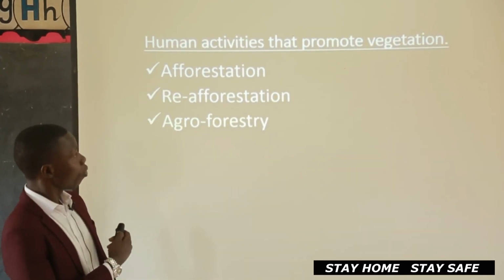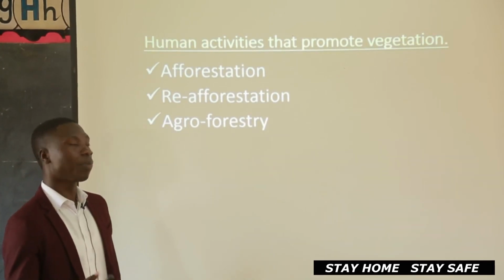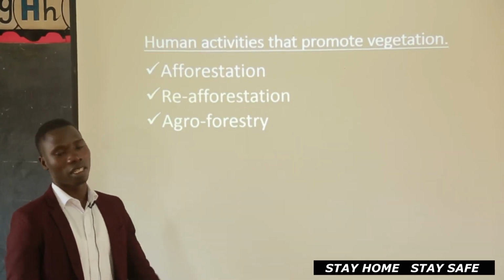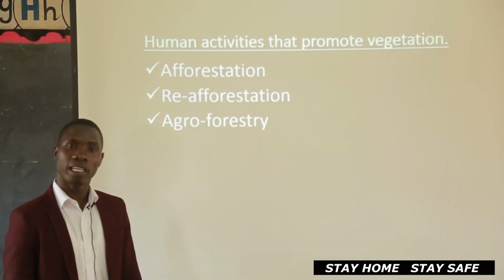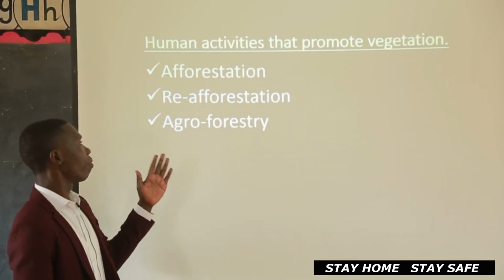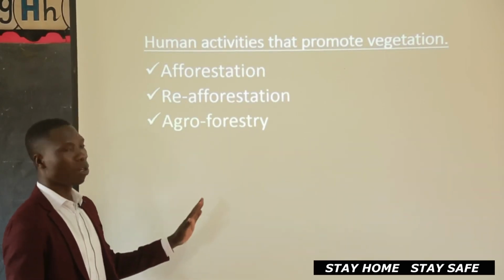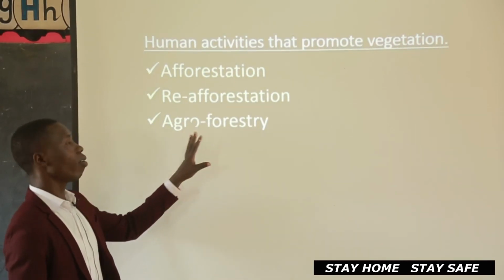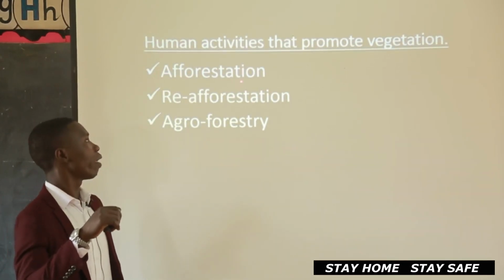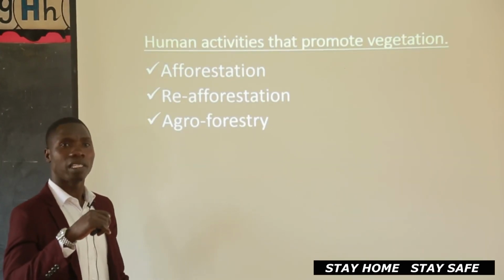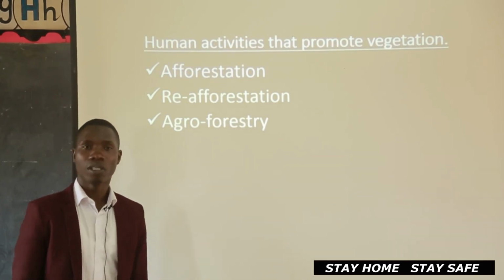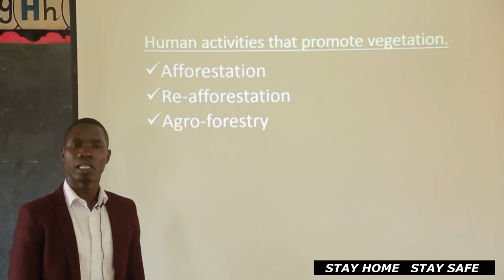Now, there are also good human activities or activities that can promote the vegetation. One is afforestation. Everybody, afforestation. Let's spell the word afforestation very quickly. 1, 2, 1, we go. Very good. We also have reforestation and we have agroforestry. We know the meaning of all these terms. Afforestation, planting of trees where they have never been, reforestation, planting of trees where they have been cut, and agroforestry, planting of trees together with crops. So when we do that, we shall be promoting vegetation.